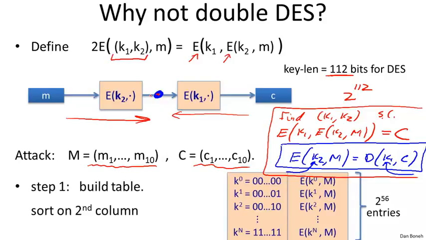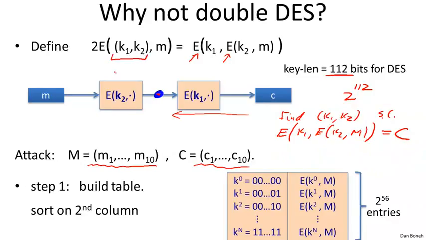The first thing we're going to do is build a table. Here, let me clear up some space. The first step is to build a table that, for all possible values of K2, encrypts M under that value. So here we have this table. These are all 2 to the 56 single DES keys, so the table has 2 to the 56 entries.